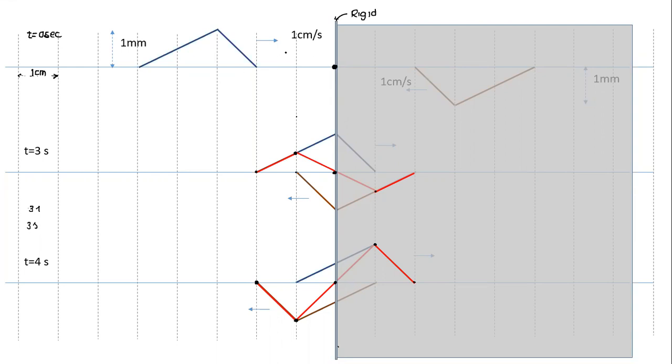Basically, the shape of the reflected wave, or the shape of the resultant wave after reflection, we find out by superposition of waves, the incident wave and the reflected wave. What is the reflected wave? The reflected wave is the inverted mirror image in the rigid support. Jaideep, have you understood? Yes, sir. Can you tell me how do we draw the shape of the resultant wave on reflection from a rigid support? What is the shape we want to draw here? What does red color indicate, Jaideep, here? The resultant wave, sir.